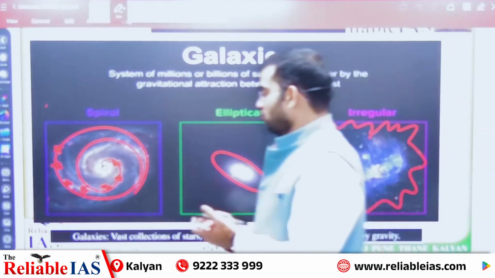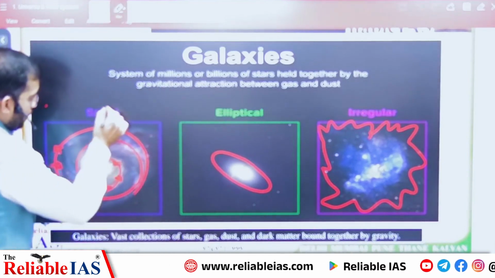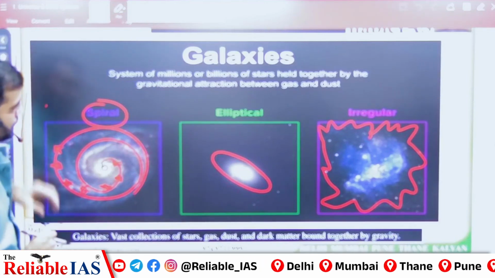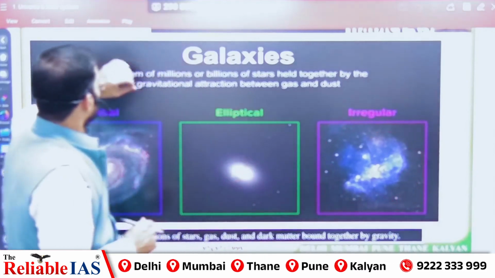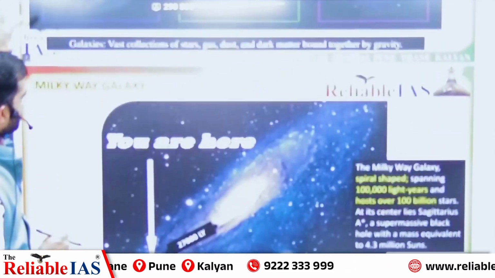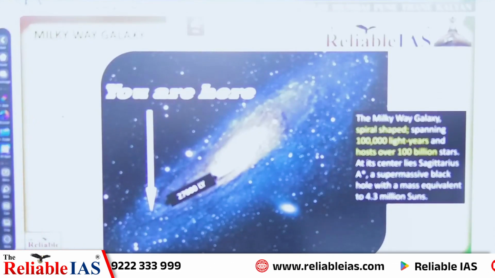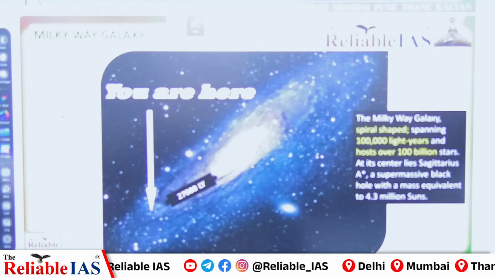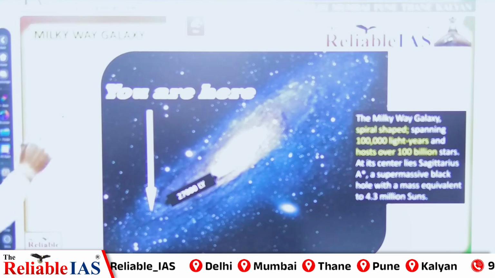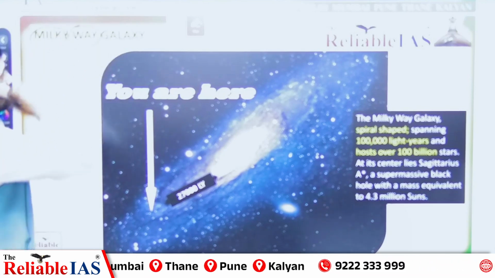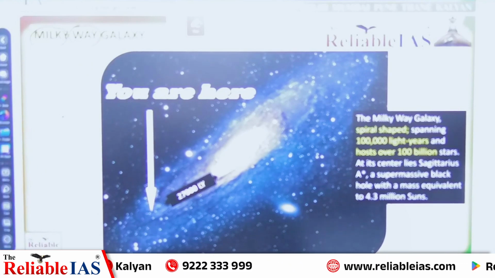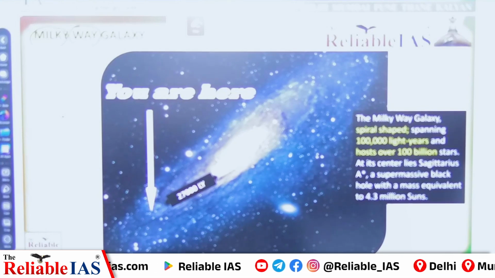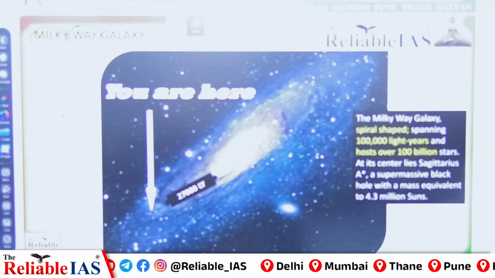It is very interesting to know that we are living in a spiral type of galaxy. Our galaxy is a spiral type of galaxy, and this is called the Milky Way. The question is, why is it called the Milky Way? It appears like a path of milk. A whitish path during the night sky, we may find.